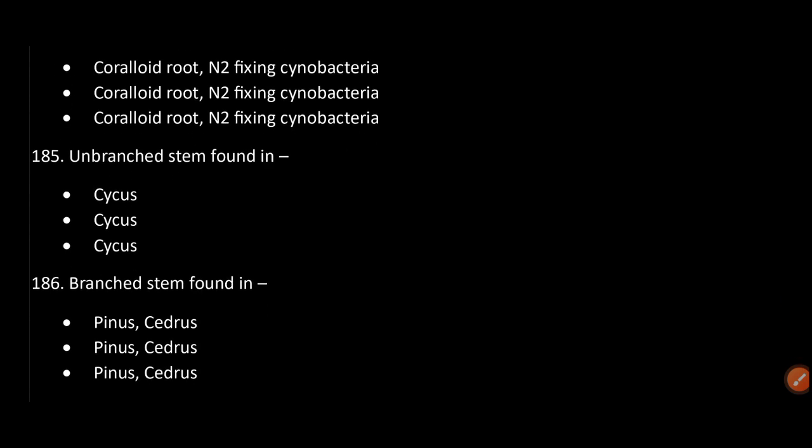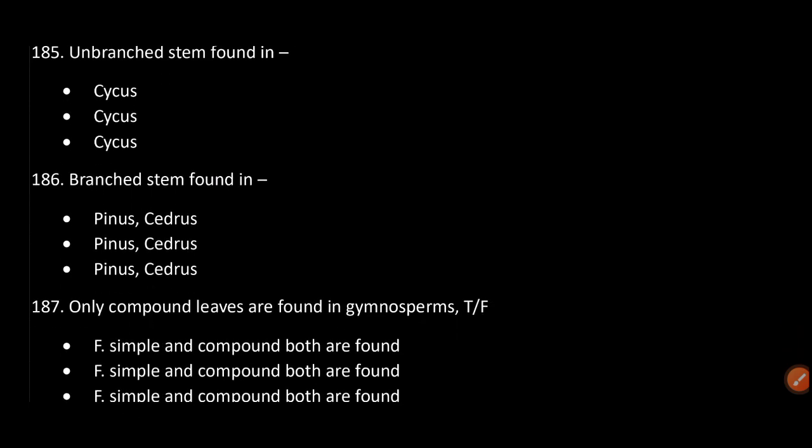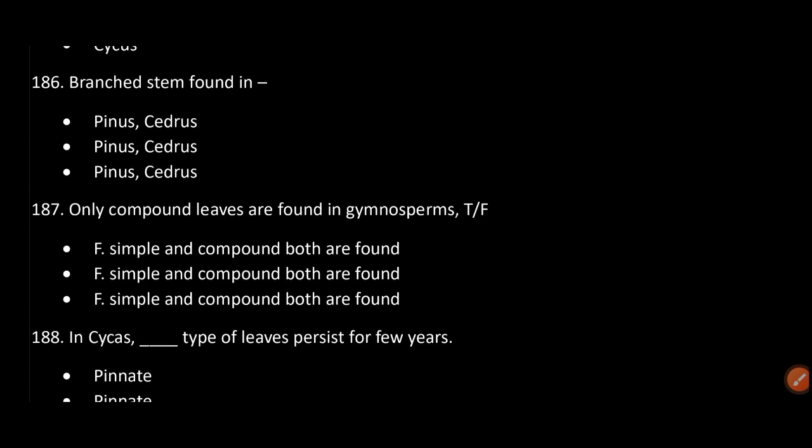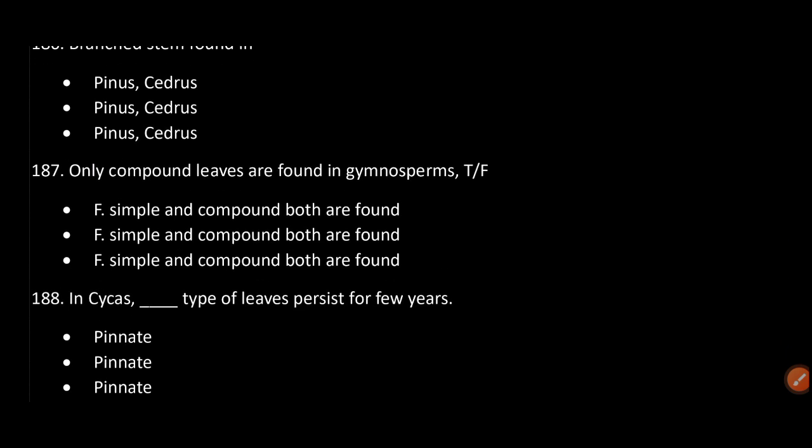Unbranched stem is found in Cycas. Branched stem is found in Pinus and Cedrus. Only compound leaves are found in gymnosperms. False. Simple and compound both are found.